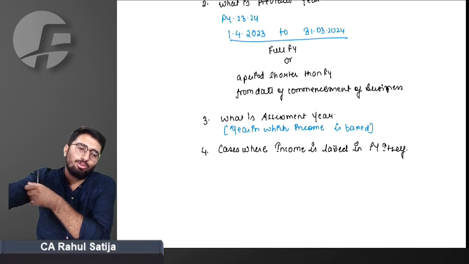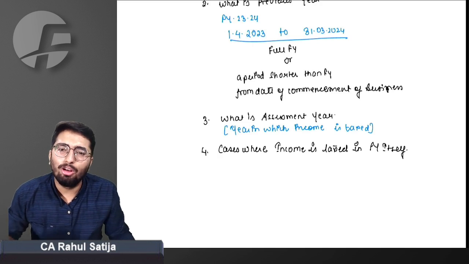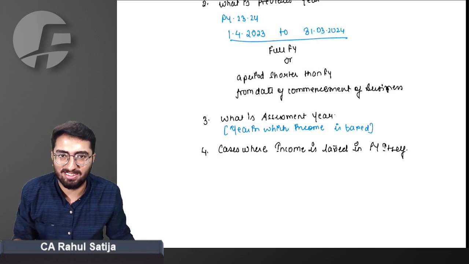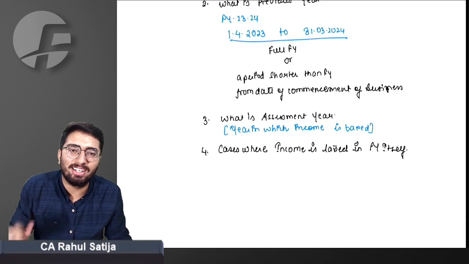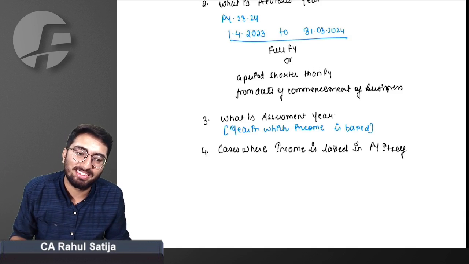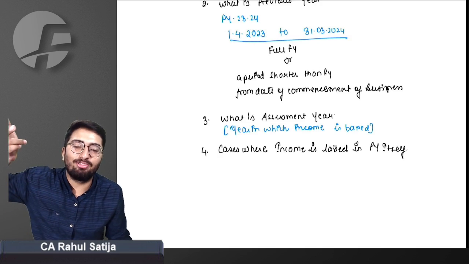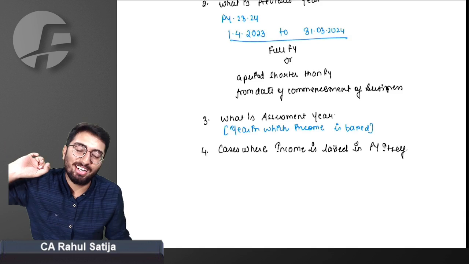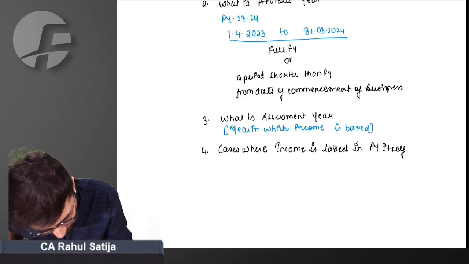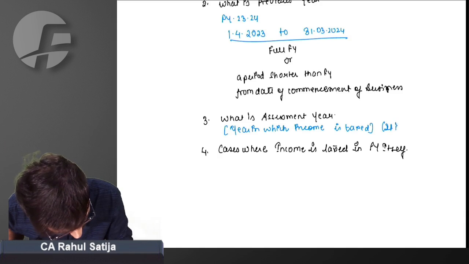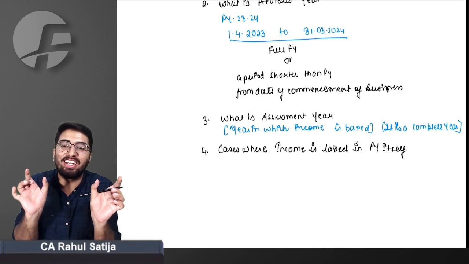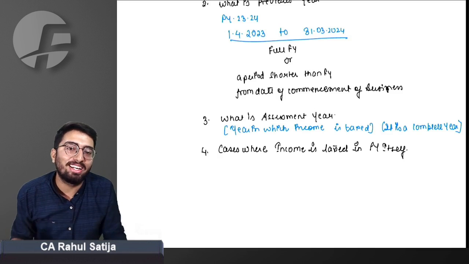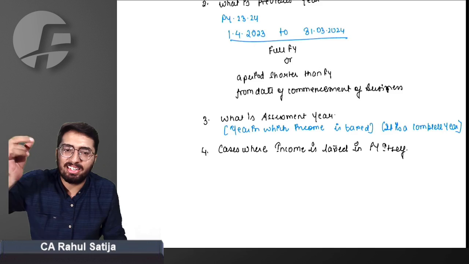So, how long can an assessment year go? You all must have studied in detail. I'm presuming you know something. You are not sitting here for the first time. Assessment year can be as good as 1 year. Can assessment year be shorter than a financial year, like the previous year can be? The right answer is no. It is a complete year. Income earning period can be less than a financial year, but the taxing period will be for a complete 1 year. This is the basic that you already know. I'm just revisiting that point.